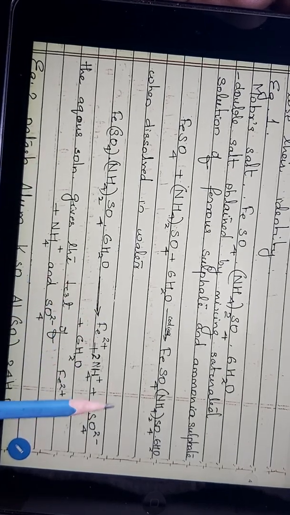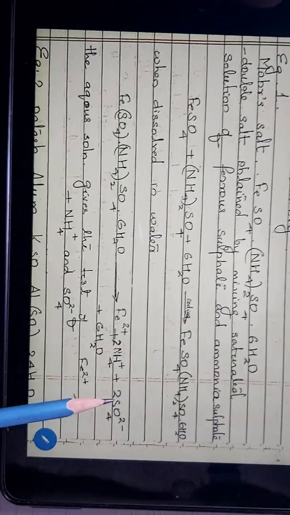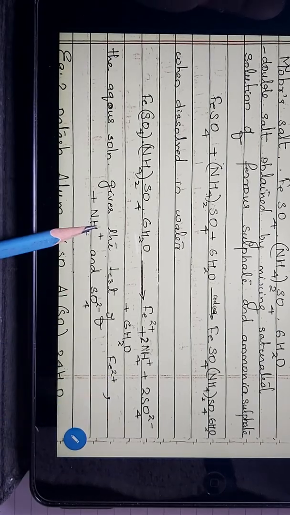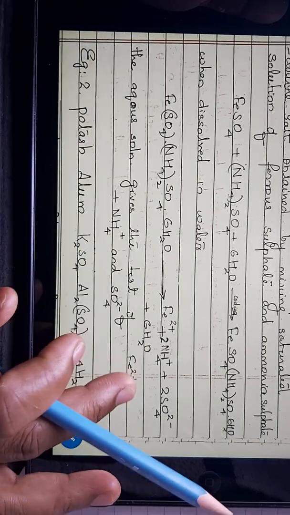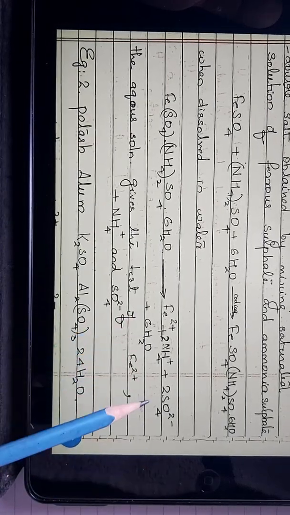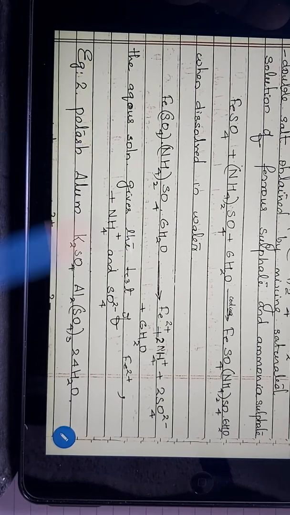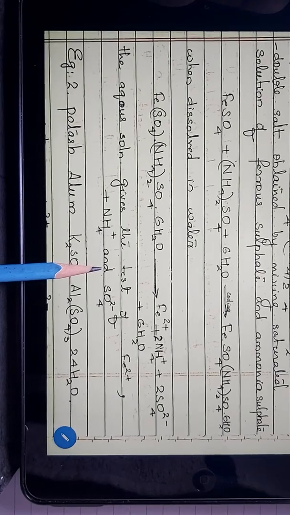Now if we just take a small amount of the solution in a test tube and do the test for ferrous ion, ammonium ion as well as sulfate ion, all will answer positive. This helps us understand that all the components have ionized and dissociated, and the ions are present in the solution. So that's one example of a double salt.